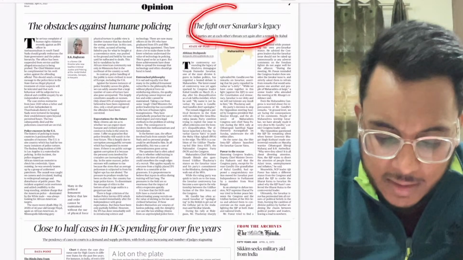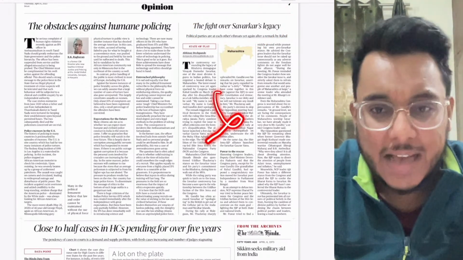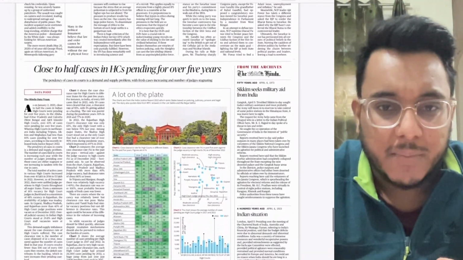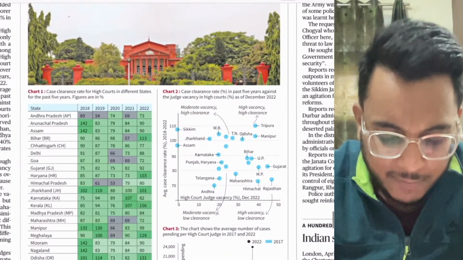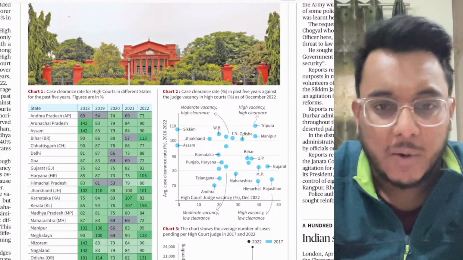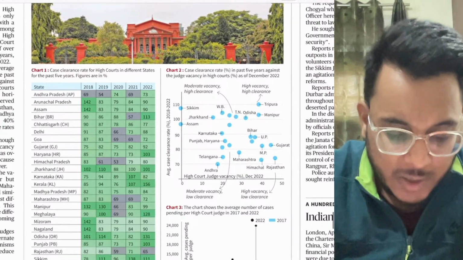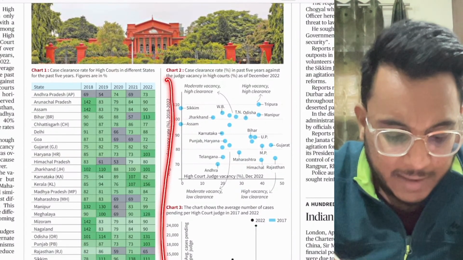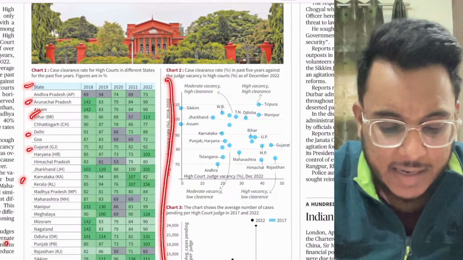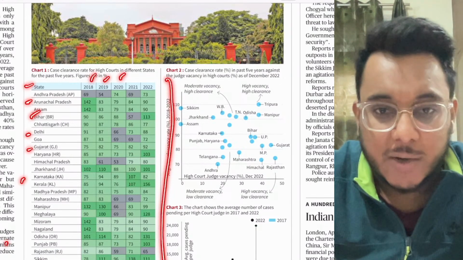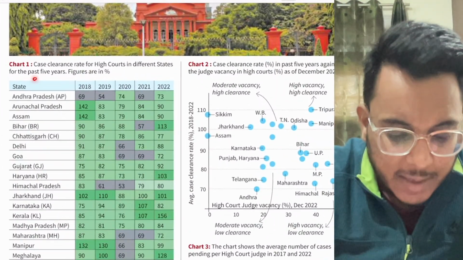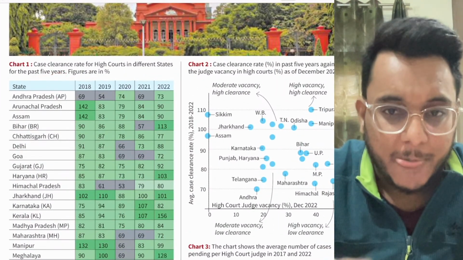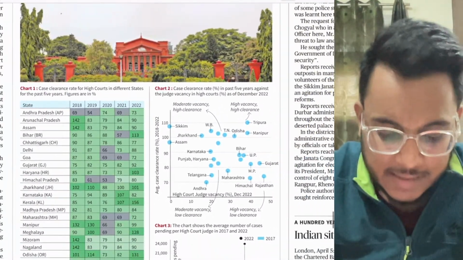The fight over Savarkar's legacy. The article has a political undertone, not very important. Then, close to half of cases in high courts pending for 5 years. The article is talking about increasing pendency. You can see different states in different years, 2018, 19, 20, 21, and how many cases are pending for the past 5 years.